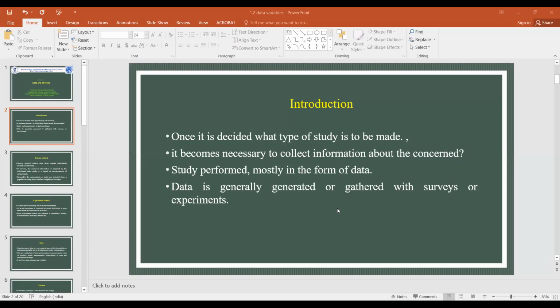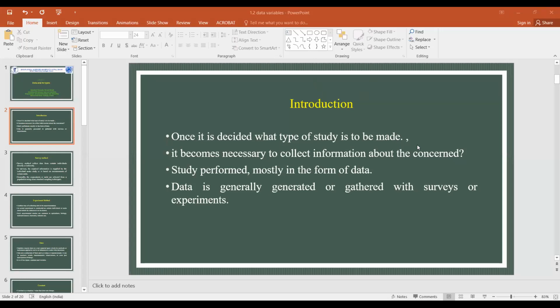This data we are gathering is based on surveys or experiments. Survey means direct observation. We go to the field, ask the respondent, and collect the information.